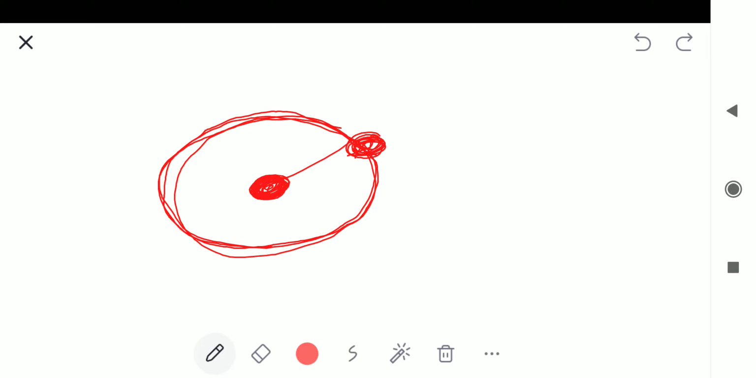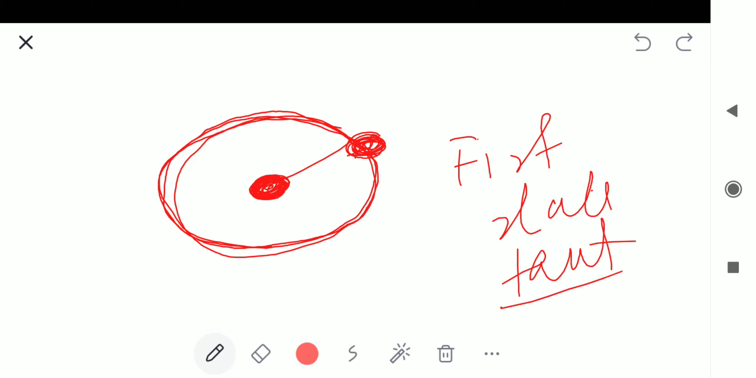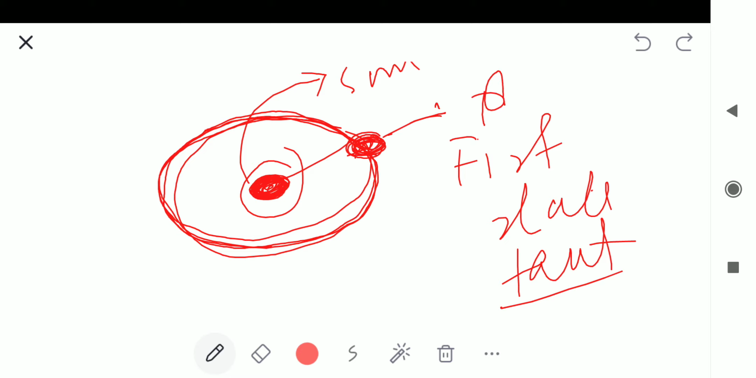I will repeat, the first law states that every planet moves around an elliptical path with the sun at a focus. This is the sun, and this is the planet. Every planet moves around the elliptical path with the sun at a focus. This is the first orbital law of Kepler.